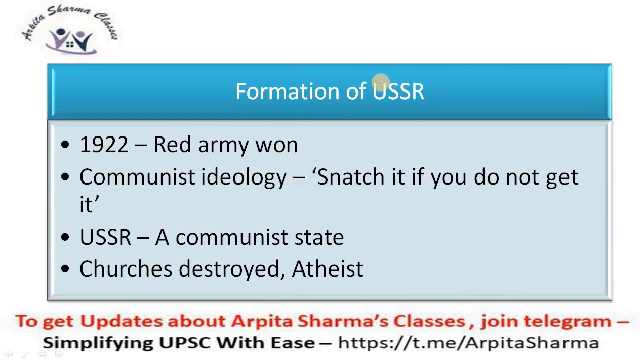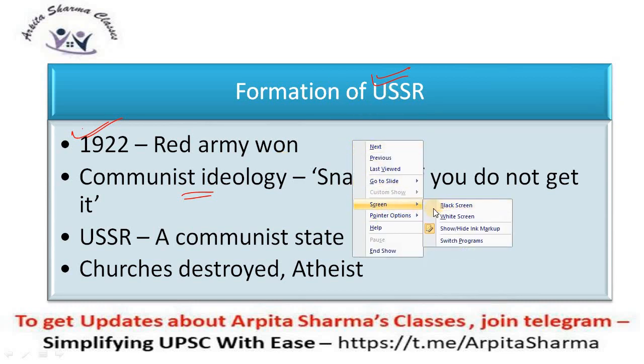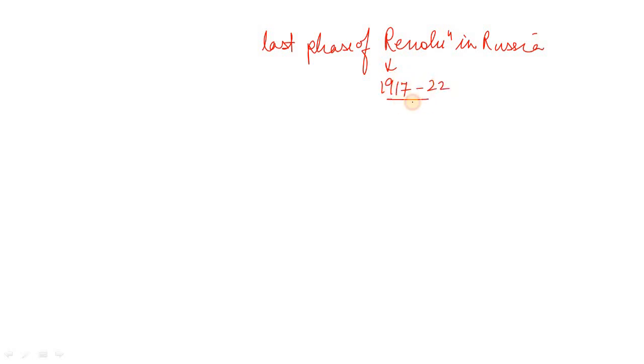Now, how was the USSR formed? In 1922, the Red Army won, and it was of communist ideology. So, there were 2 armies, right? Let me explain it to you. See, I'll explain the last phase of the revolution on the white screen. This was during 1917 to 1922. What happened? See, we'll see it